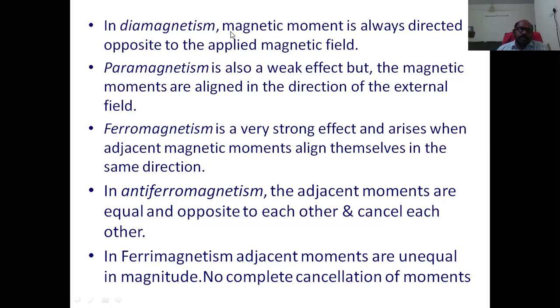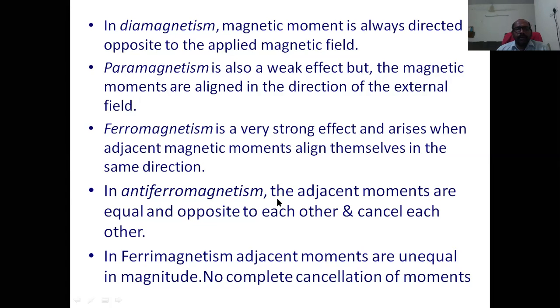So without application of an external field also, we observe the magnetic property, because of the alignment of magnetic moments in the same direction. Okay, that is ferromagnetism.